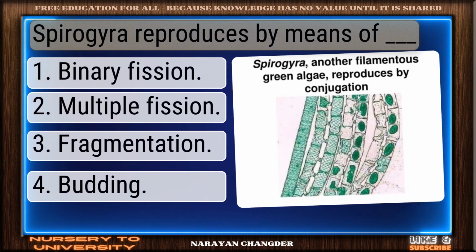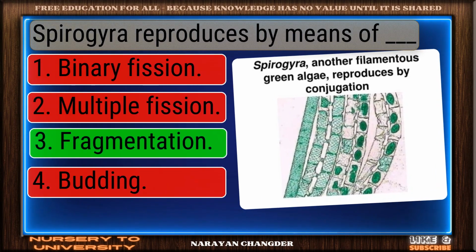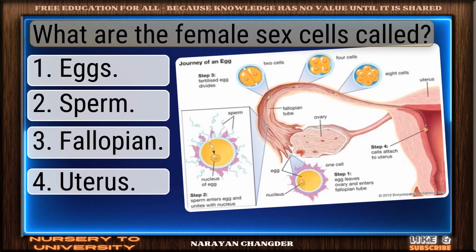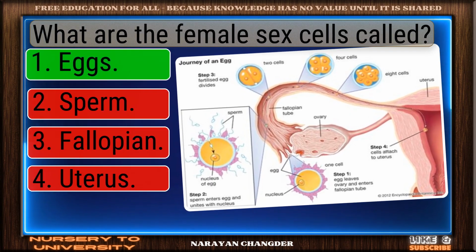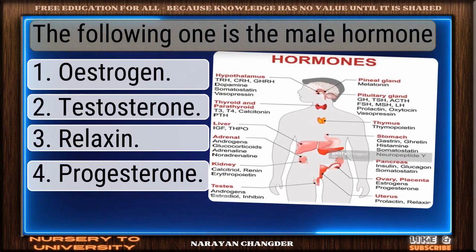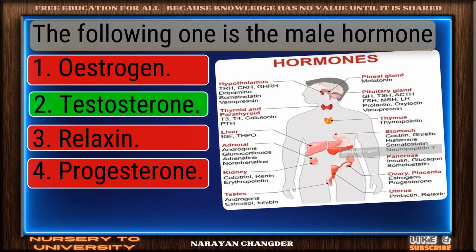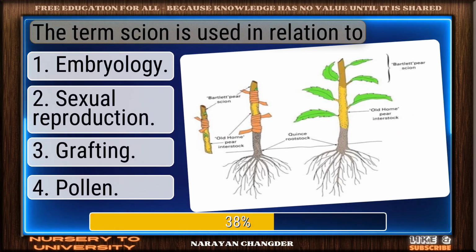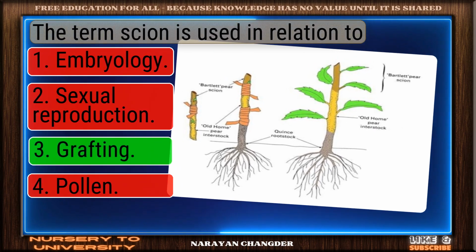Spirogyra reproduces by means of dash. Nice selection. Fragmentation is the correct and valid answer. What are the female sex cells called? Nicely done. Eggs is a solid answer. The following one is the male hormone. Well picked. Testosterone is the correct answer. The term scion is used in relation to. Correct response. Grafting is the most accurate answer.